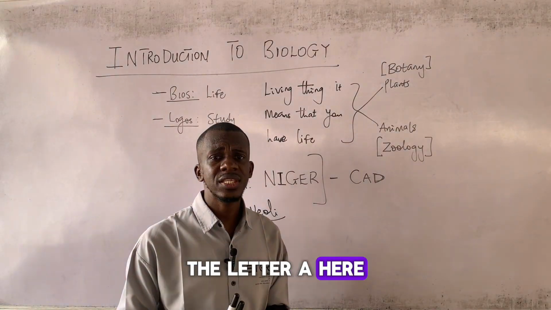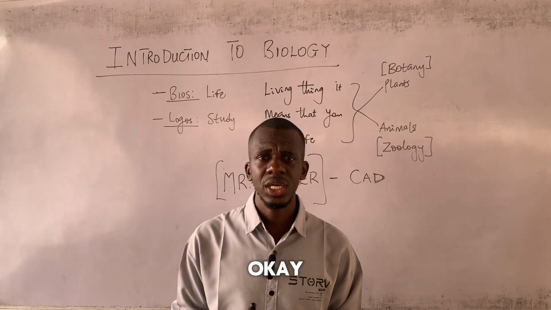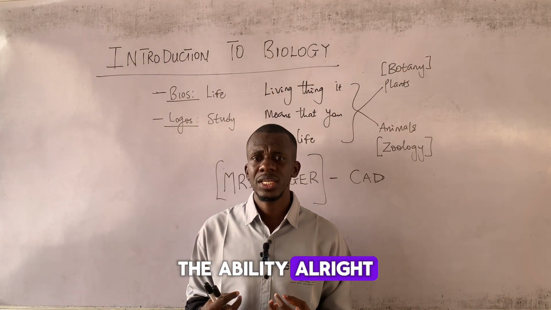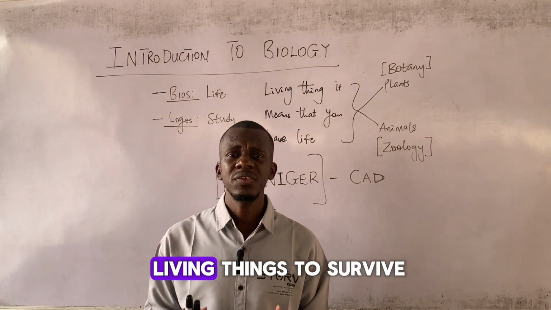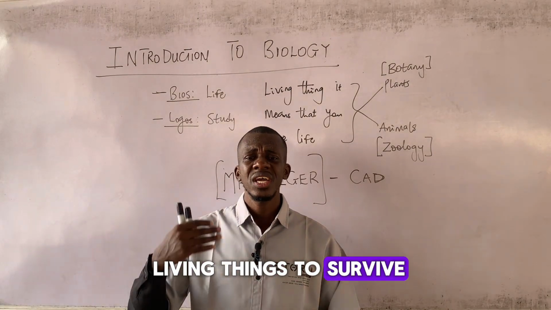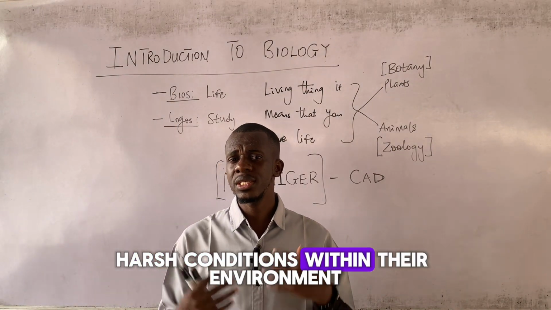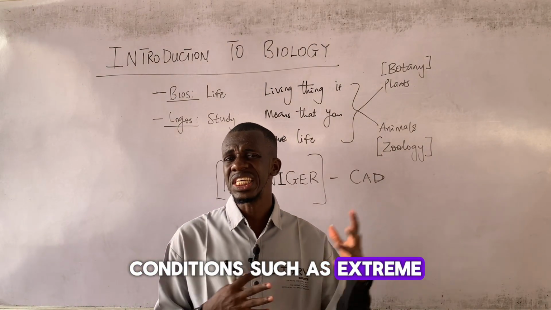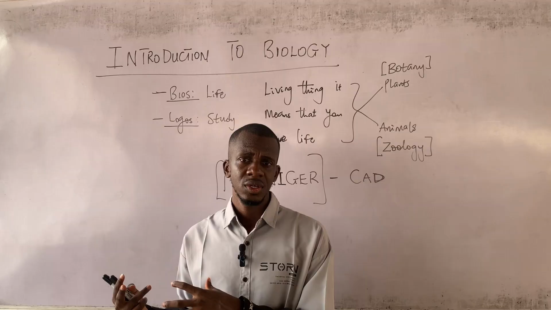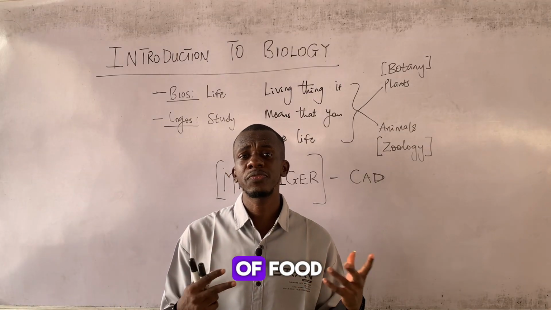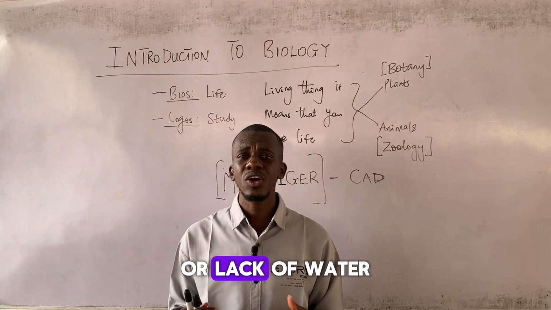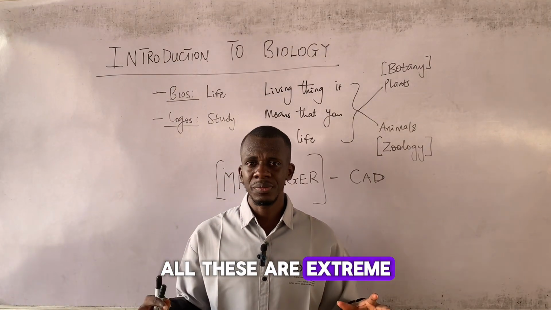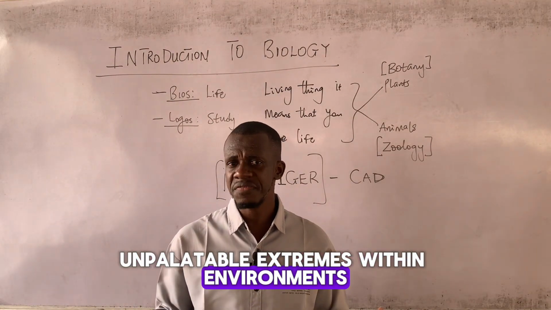The letter A here stands for adaptation. Adaptation talks about the ability, or the character of living things to survive harsh conditions within their environment. Conditions such as extreme heat, extreme cold, lack of food, which we call famine, or lack of water, which we call drought. All these are extreme, unpalatable extremes within environments.